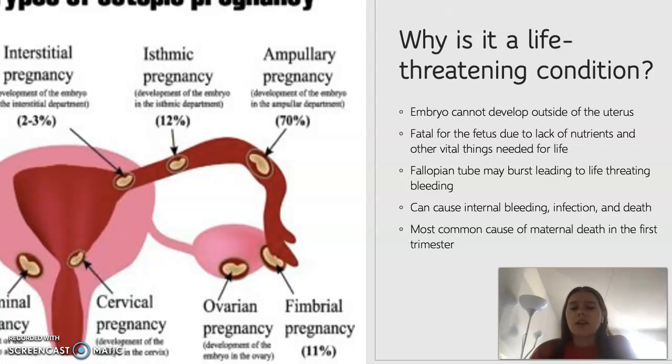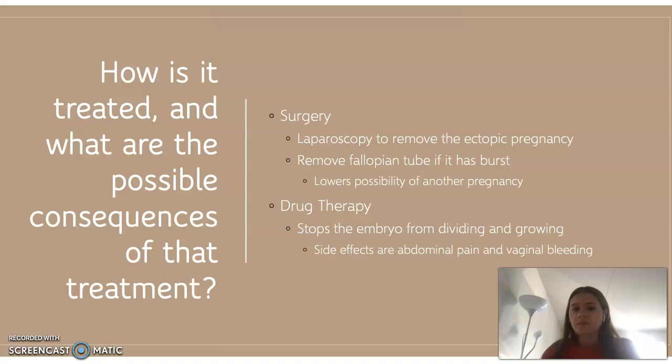There's also fimbrial pregnancies. This is the space between the ovary and the fallopian tube where the egg must travel once it is released during ovulation. And we also have ovarian pregnancies where the embryo implants inside the ovary. Obviously, again, not feasible for life.